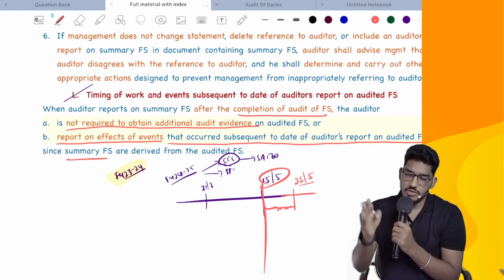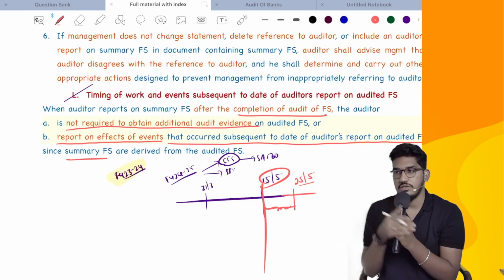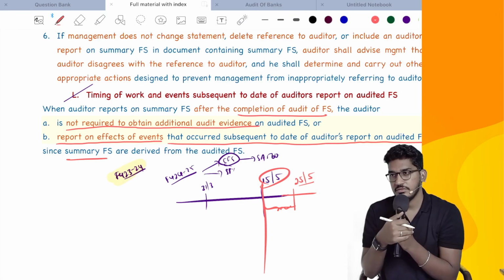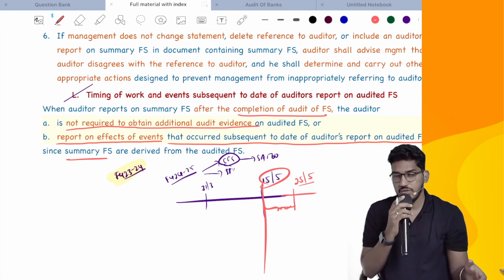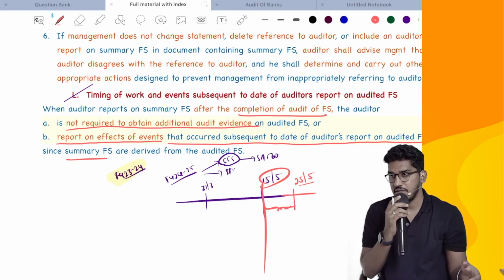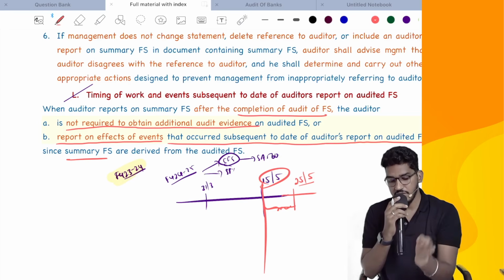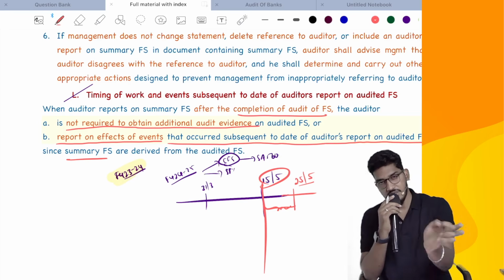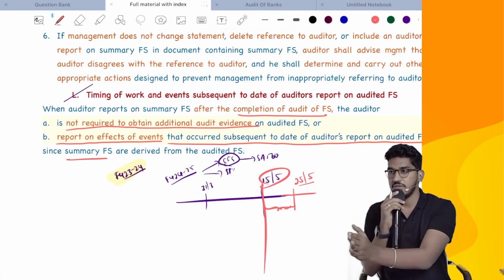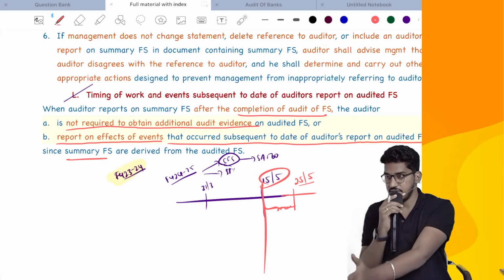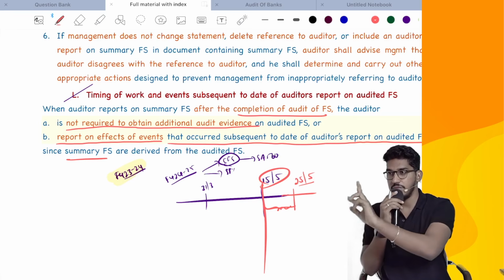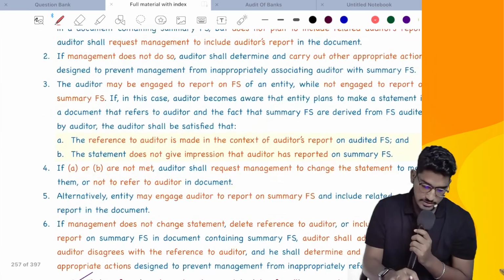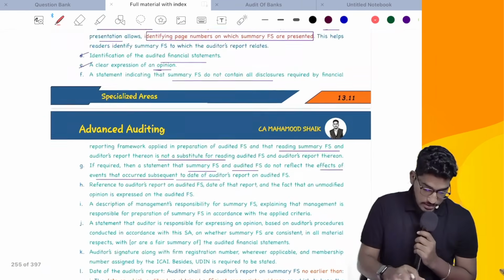Approval of financial statements should always be before the date of auditor's report only. It can't be later. That is as per the accounting standards. As per the auditing standards, subsequent events are those events occurring between the date of financial statements and the date of auditor's report only. This we have explained even in SA 860. Please revisit the discussion. You are mixing AS and SA. Both are different; at both places we have different definitions.